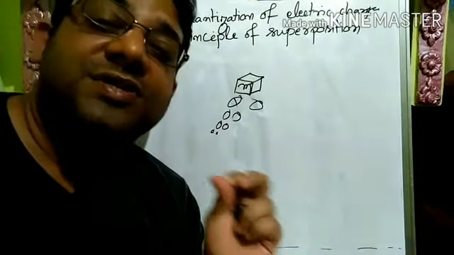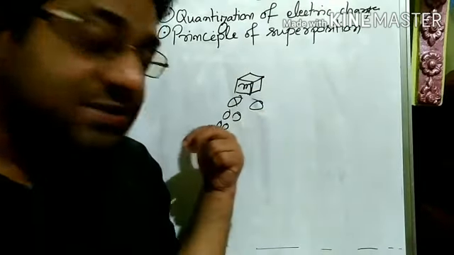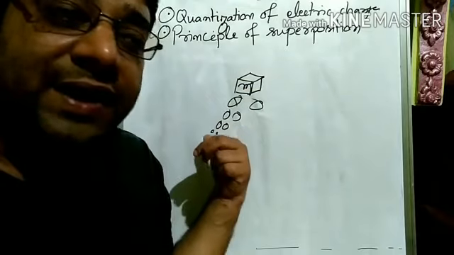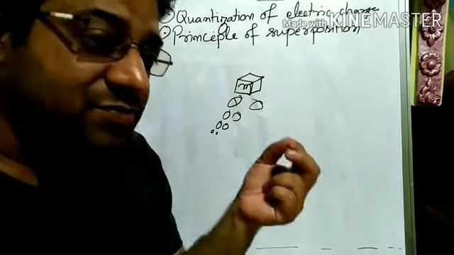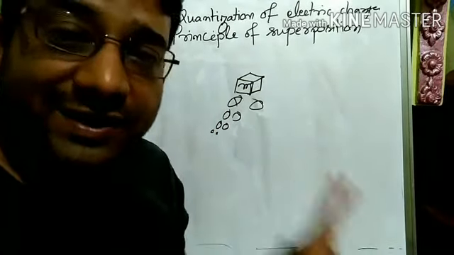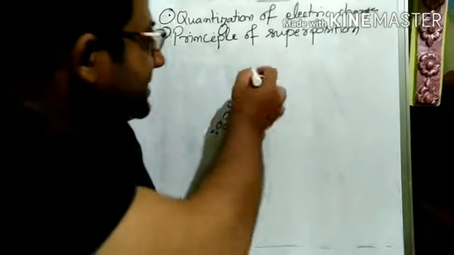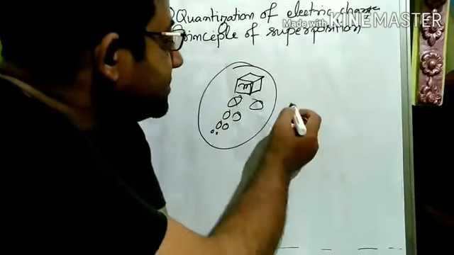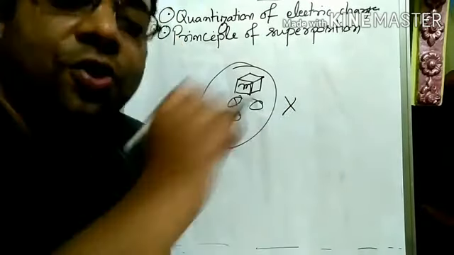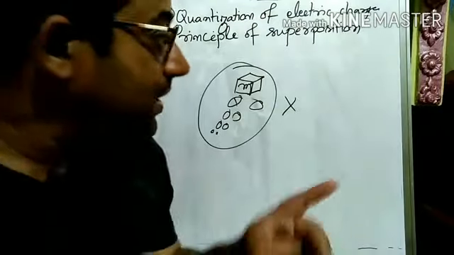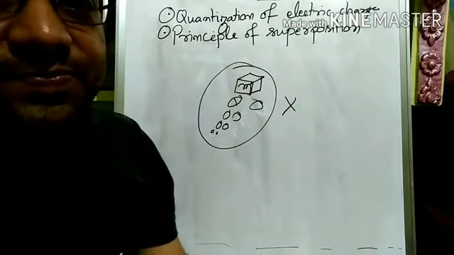In whichever quantity this happens, where a final quantity comes which cannot be further divided, it is called quantization. In that sense, mass is not quantized, or even if it is, it is not known till now, but charge is quantized.